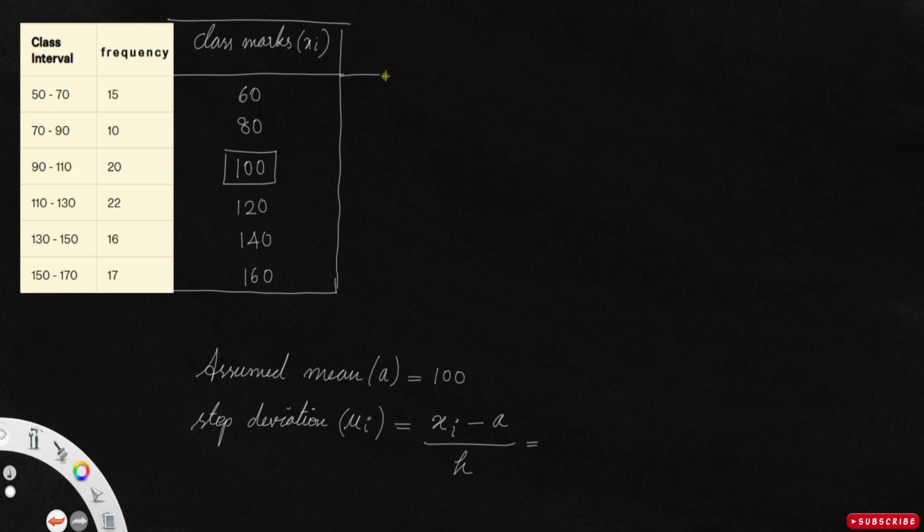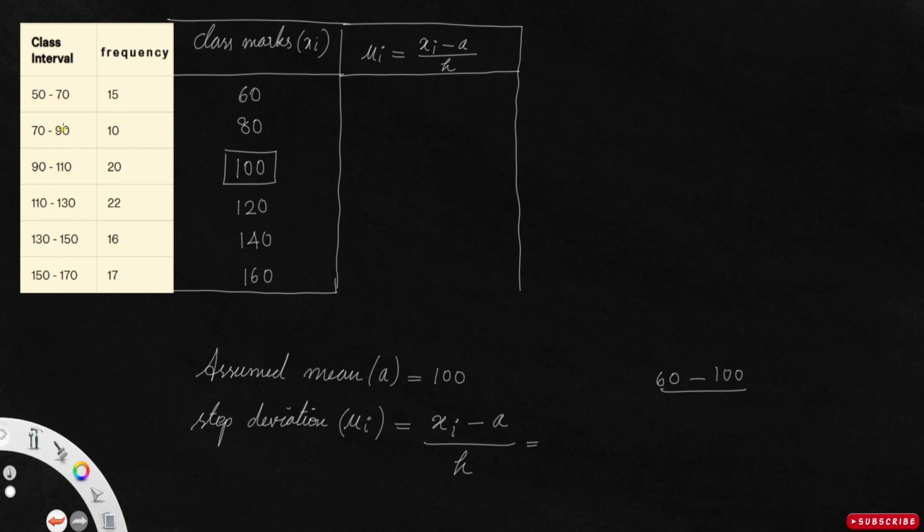So let me put the table here. If you take the first one, it will be 60 minus assumed mean 100 divided by h.